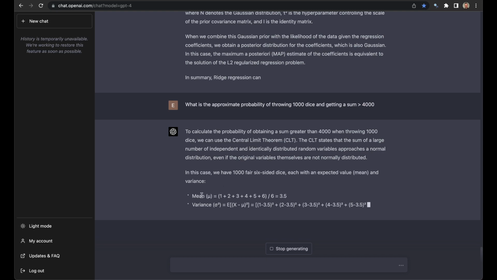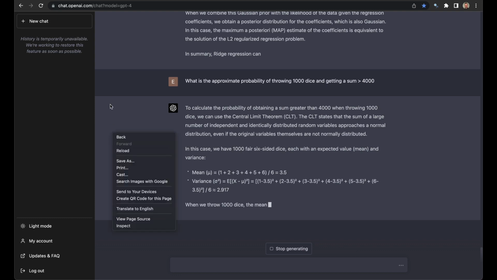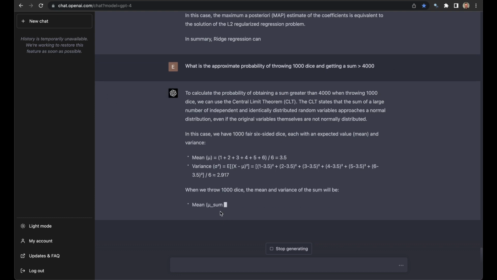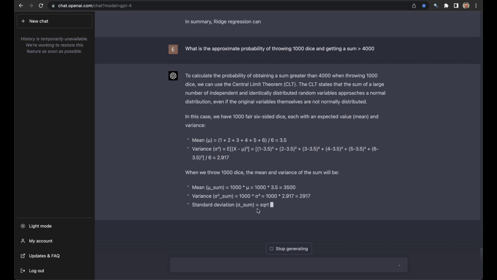And you have to calculate the mean and the variance, and then use that to output the probability here. Let's see if it's going to figure this out. Okay.